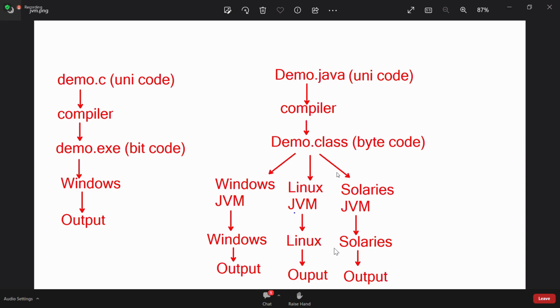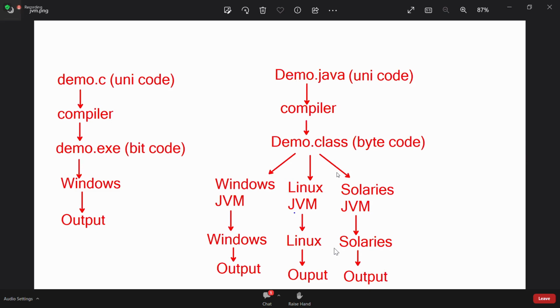In C language, how many times is translation done? One time: source code to bitcode. In Java, how many times is translation done? Two times: source code to bytecode, and bytecode to bitcode. Who translates source code to bytecode? The compiler. Bytecode to bitcode, the interpreter. But the interpreter is very slow.